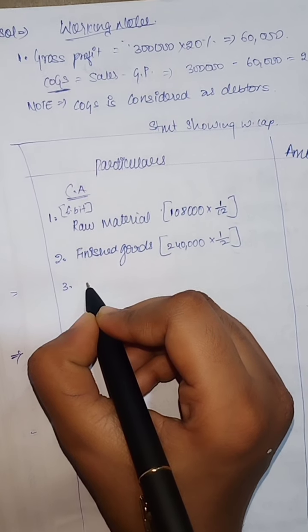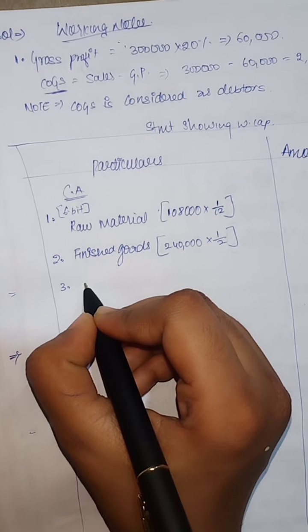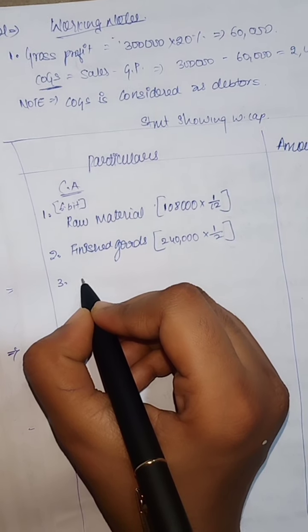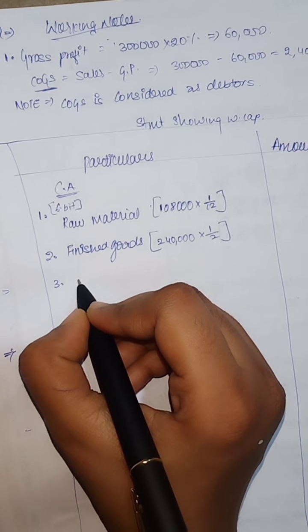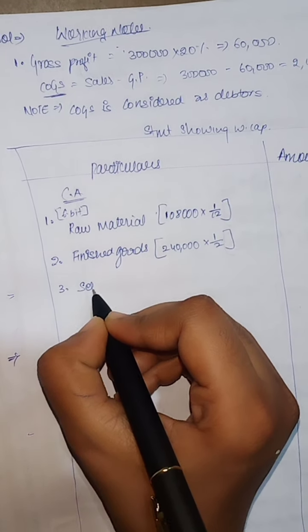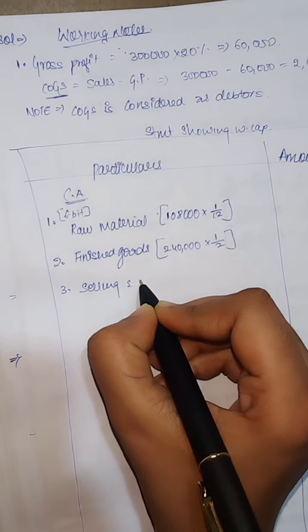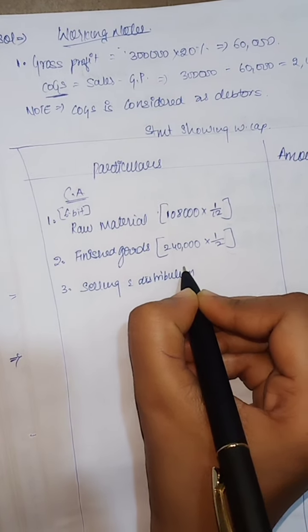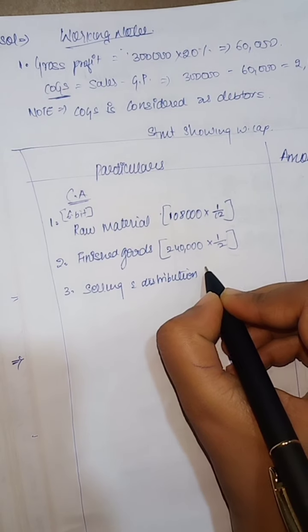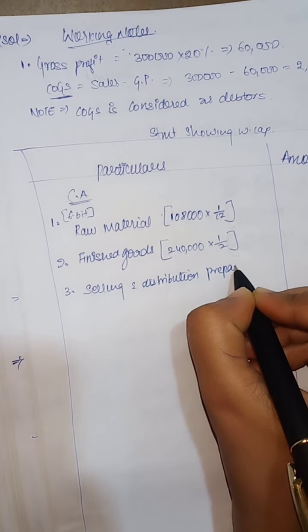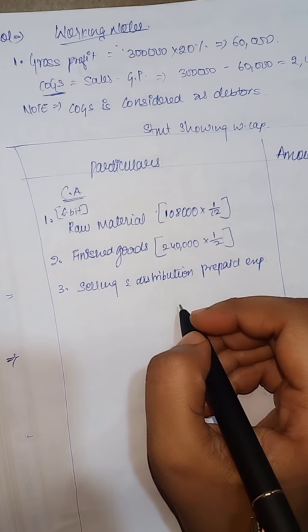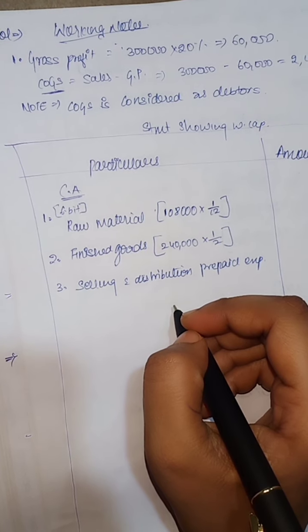Next, selling and distribution expenses are paid quarterly in advance, that is a prepaid expense, a current asset.